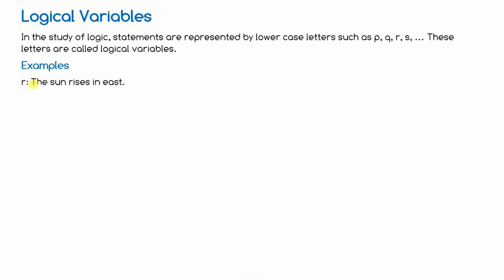For example, I have written R colon the sun rises in east. So this R is a logical variable. Now I have written minus 2 plus 5 is equal to 7.